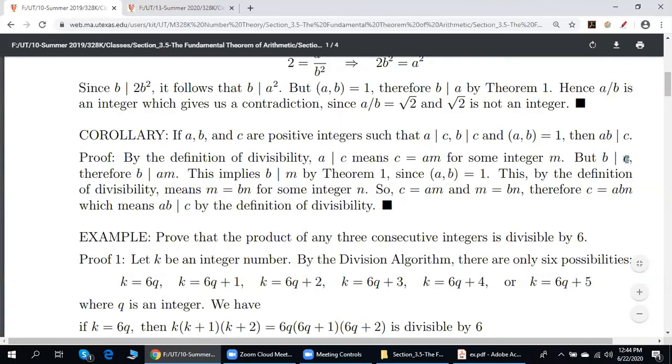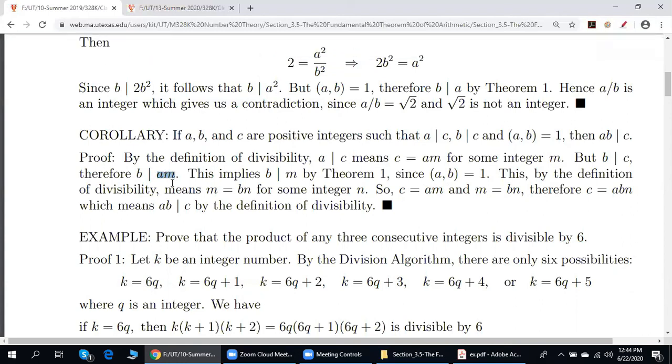B divides C. However, C is equal to AM. So if you replace C by AM, we get the following. B divides AM. But note that according to what is written here, B and A are relatively prime.